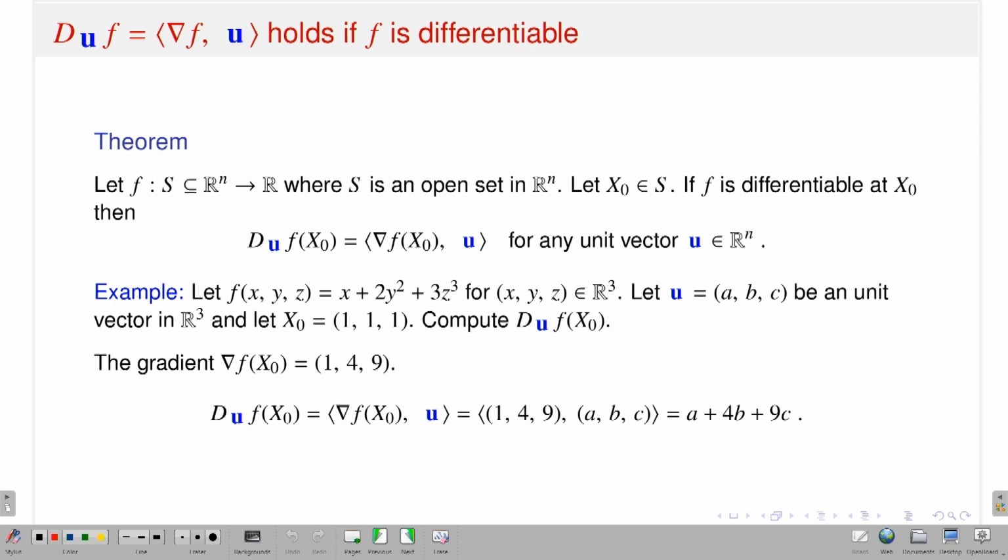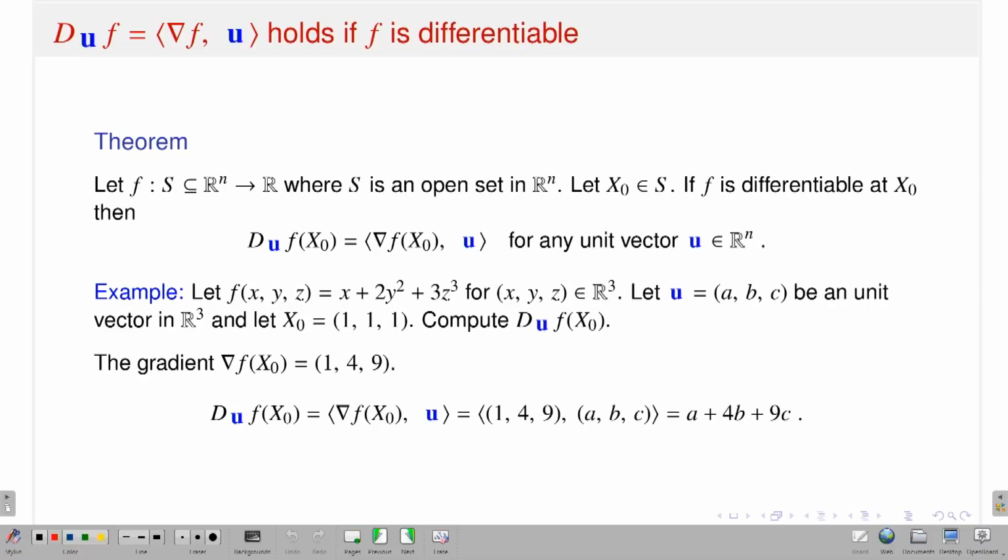As I said, once I have the notion of the gradient vector, I can express the directional derivative in terms of the gradient vector. In the gradient vector, you just need the existence of first order partial derivatives. So once I have the existence of first order partial derivatives, and I want to talk about the directional derivative in some direction, instead of calculating through the definition, I will have a formula. With that formula I can talk about the directional derivative of f in the direction u. So suppose f is differentiable, that is the first condition, otherwise I cannot talk about that.